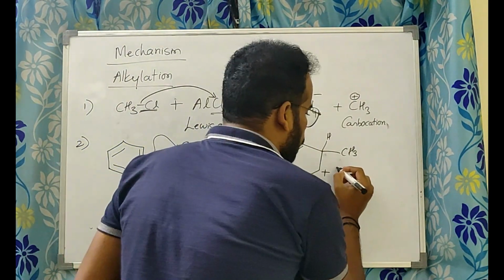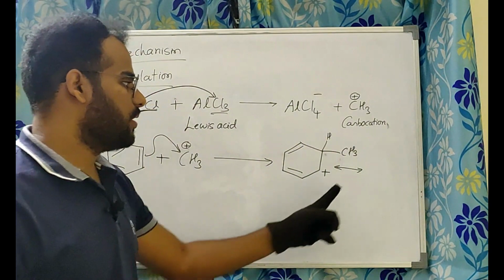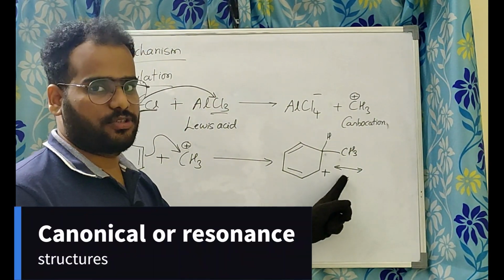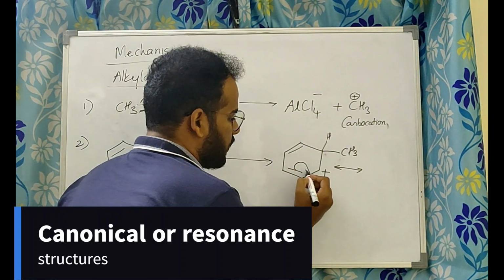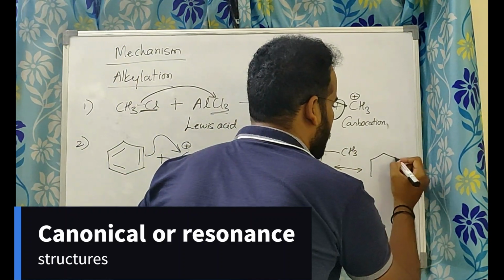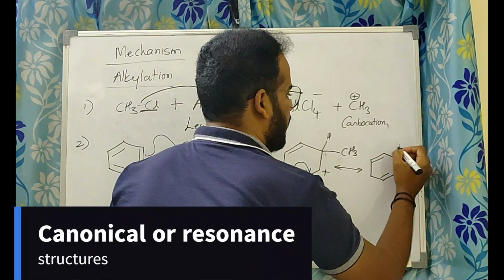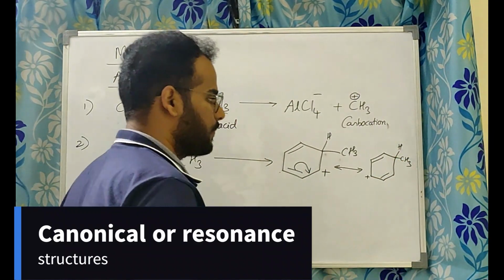Okay, so what we write here, we show this kind of arrow mark. What do you call this? Canonical structures or resonance structures. So this bond will come here, the positive charge will shift here. So write that, do it step by step, don't miss any step here. H and CH3 as such, positive charge here.